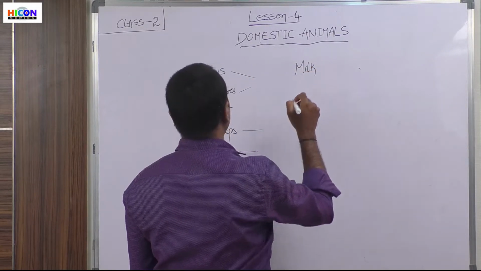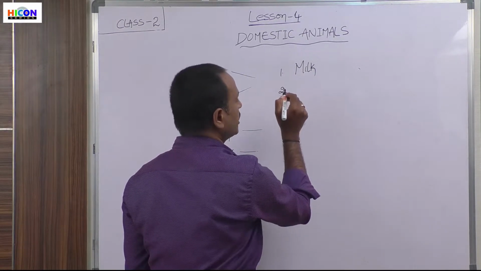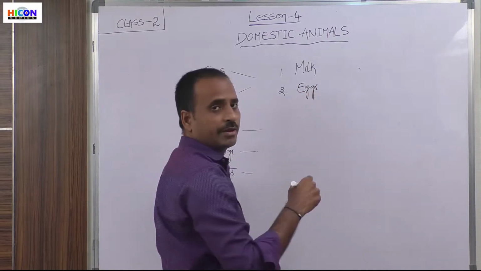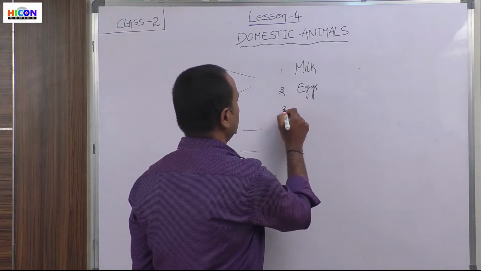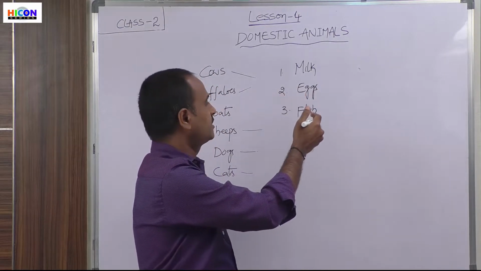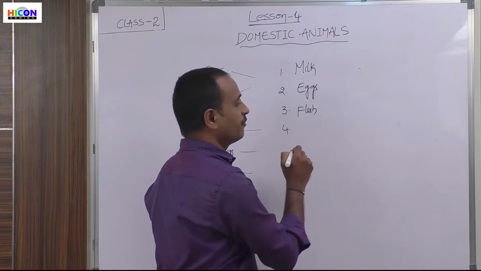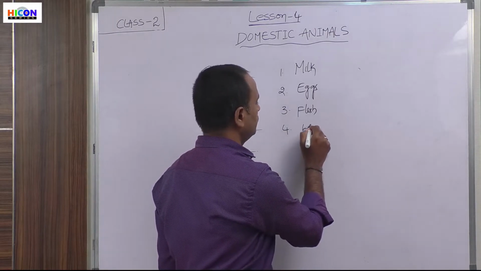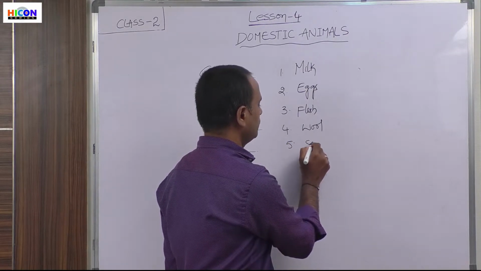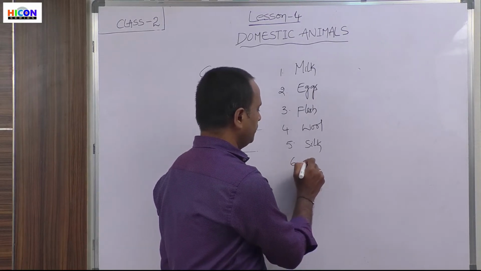Some domestic animals give us milk, some animals give us eggs, and some animals give us flesh. So milk, eggs, and flesh. Also, some animals give fibers, that is wool, and some animals give us silk. And some insects give us honey.